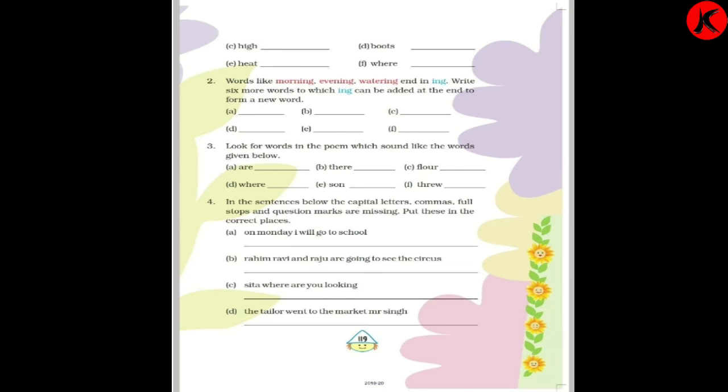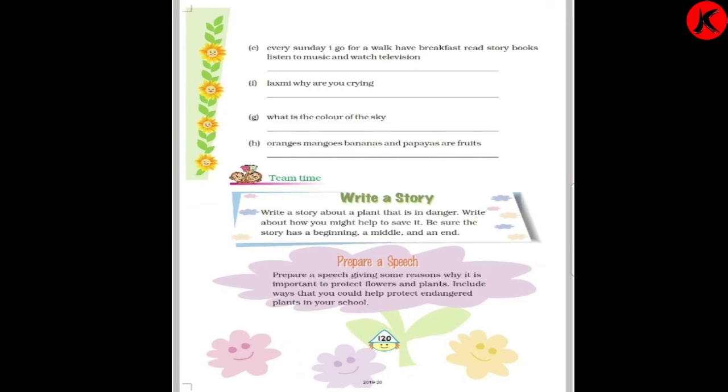Now we'll go to the next page. Every Sunday I go for a walk, have breakfast and read story books, listen to music and watch television. Now over here you can see every Sunday, E capital, we'll write E capital. Then Sunday's S capital we will write. Then I go for a walk, so I also will write capital. After walk we'll put a comma.